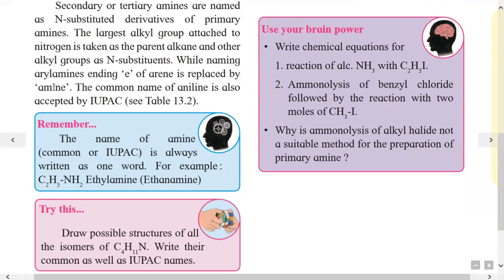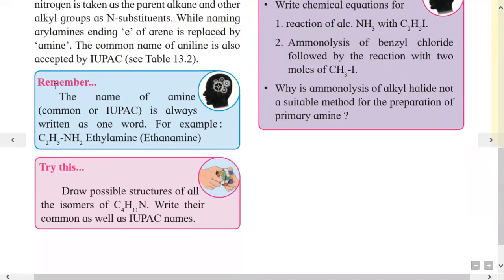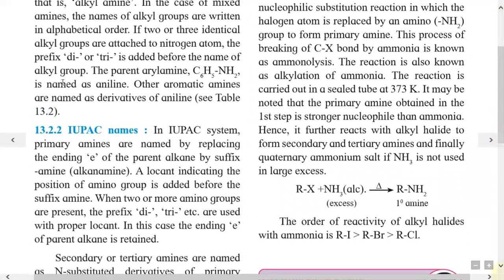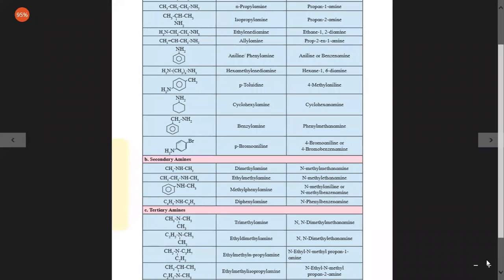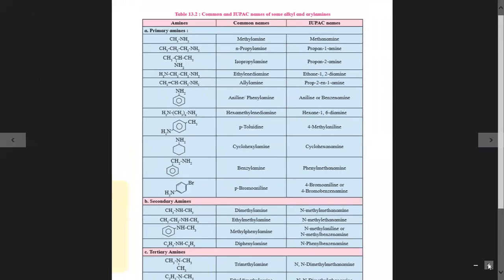The common name aniline is also accepted in IUPAC nomenclature. Now we will study examples of amines and how their names are given, in table number 13.2. We will study all examples in detail.